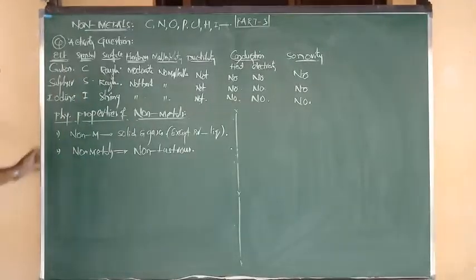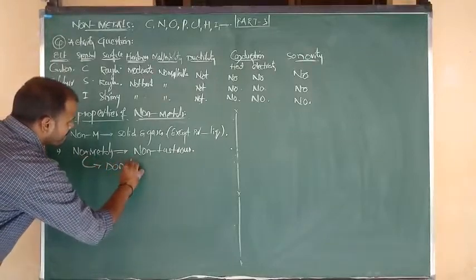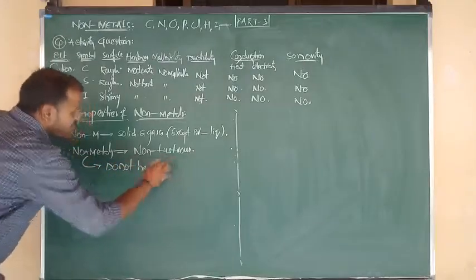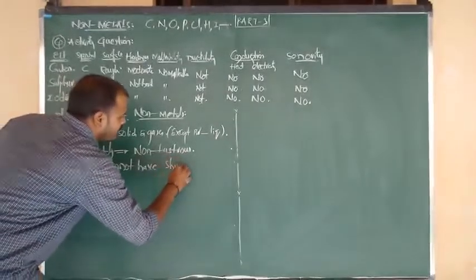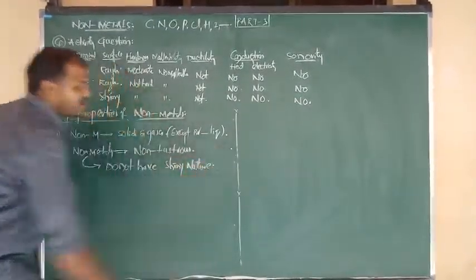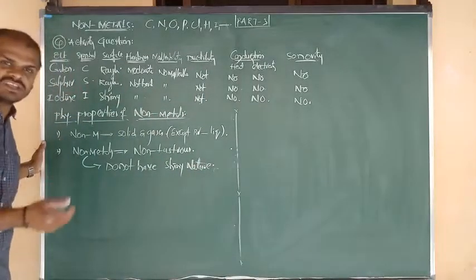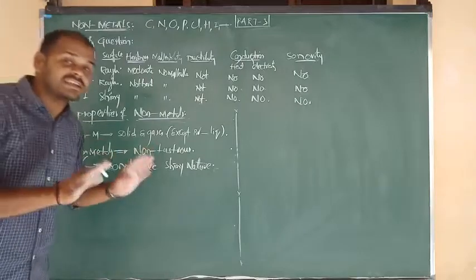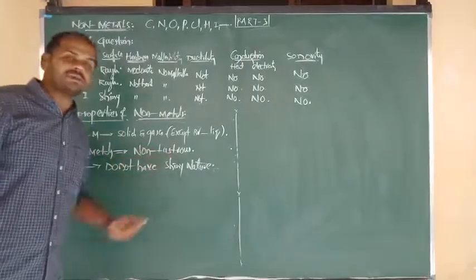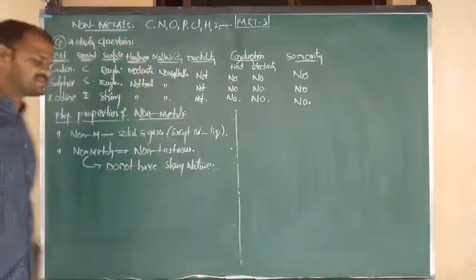Non-metals do not contain shining nature. Non-metals do not have shining nature, or we can say shiny nature. Means no more lustrous. We have to say that non-metals are non-lustrous and metals are lustrous.